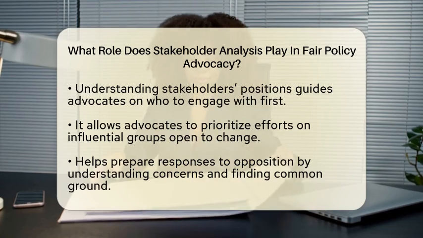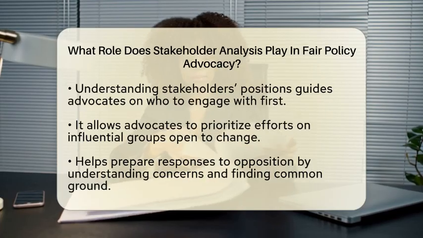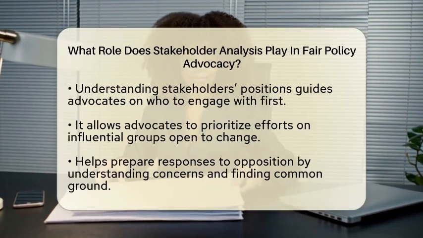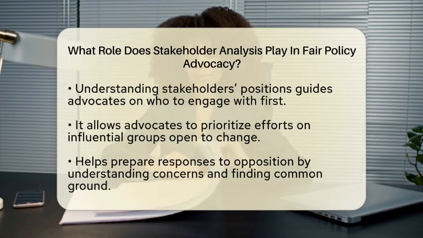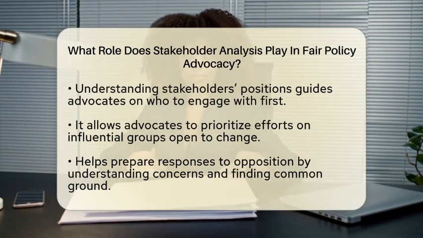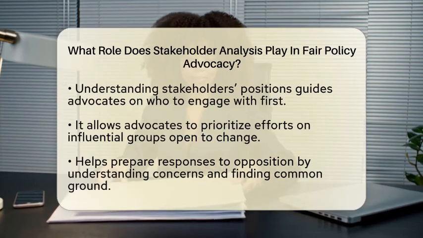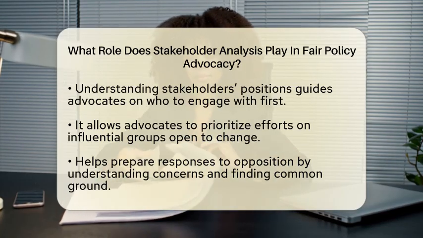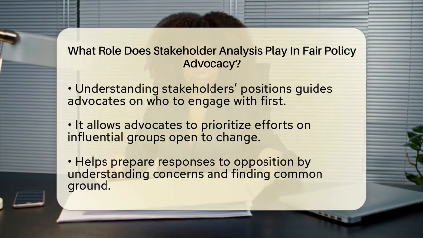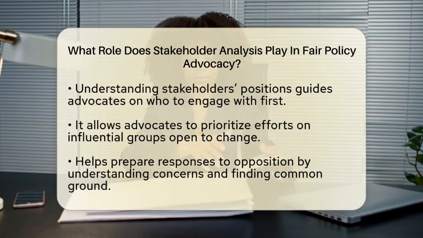The process involves listing all relevant stakeholders connected to the policy. Then, advocates assess whether each person or group supports, is neutral, or opposes the policy. Next, they evaluate how important the issue is to each stakeholder. Finally, they measure how much power or influence each stakeholder has over the decision. This helps prioritize efforts on those who can make the biggest difference.